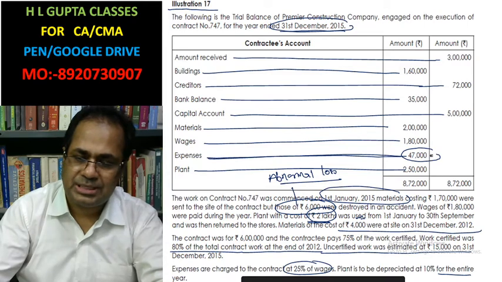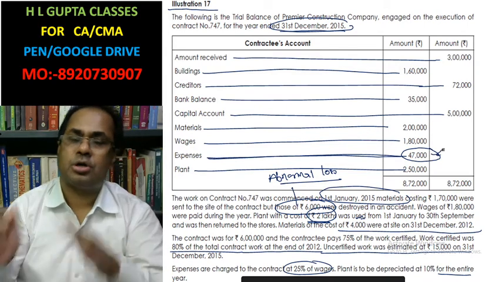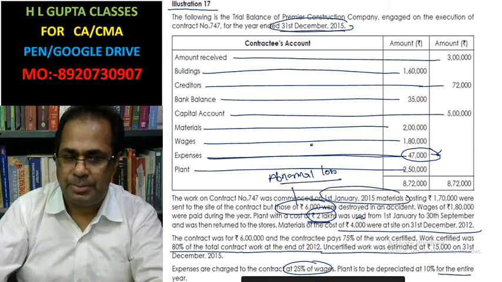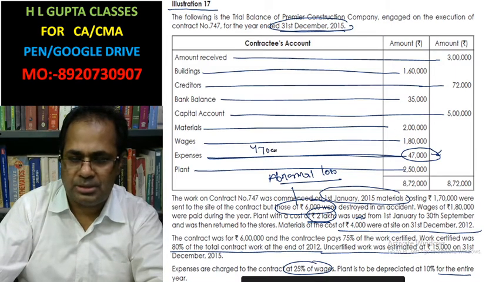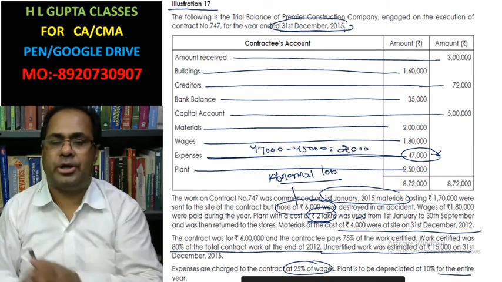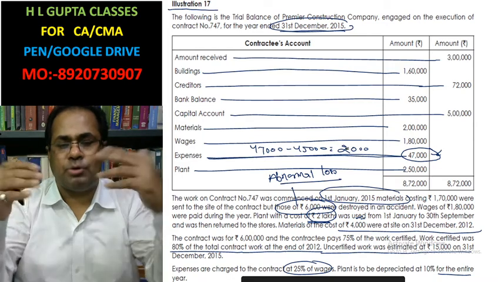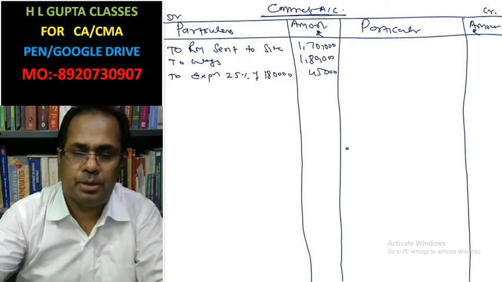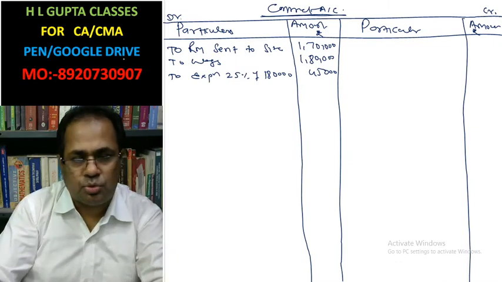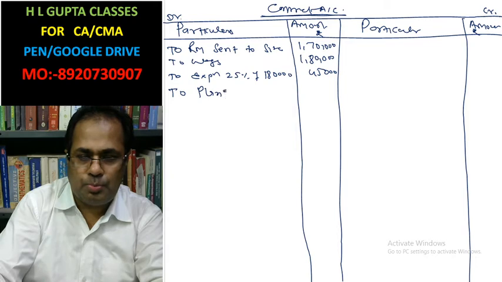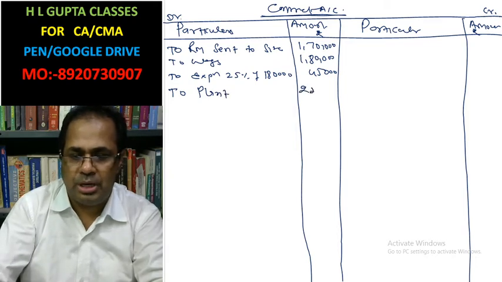It means 47,000 minus 45,000, that is 2,000, is expenses other than the contract, and that is why it will go to the profit and loss account. Thereafter, to plant, this is given 2,50,000.